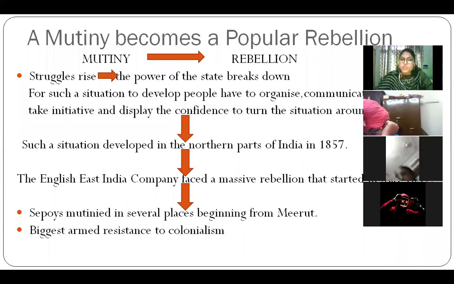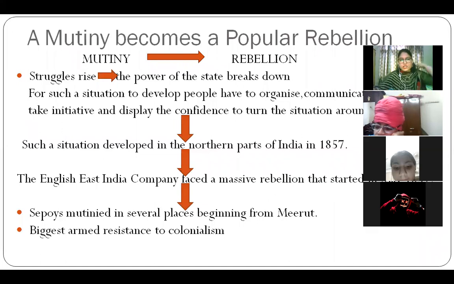And for such a situation to develop, people have to organize. See, if we are planning something, if we want to achieve something on a very big level, we have to plan accordingly. Means we have to organize ourselves, we have to communicate, we have to take initiatives, and we have to display the confidence to turn the situation around. That time, this was the passion of the people. They became confident that they could turn the situation around, because they were slowly winning, defeating the Britishers.